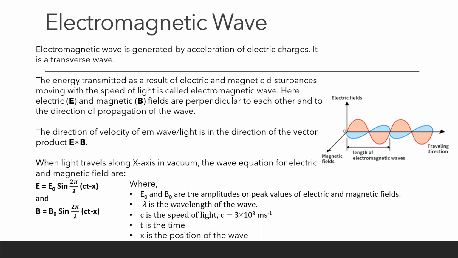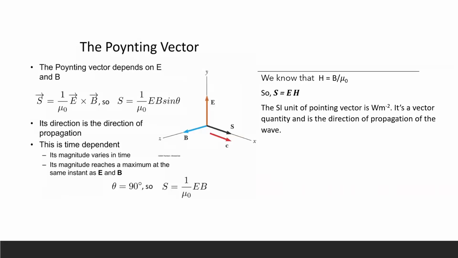Again, they go to the maximum value in the opposite direction at the same time. So electric and magnetic fields reach the maximum value and go to zero at the same time. So the angle between them always remains 90 degrees. So S is equal to 1 by mu naught EB.